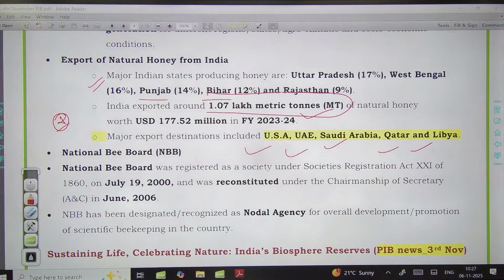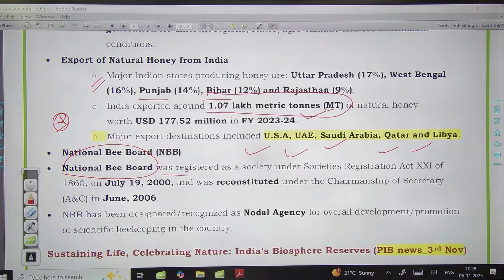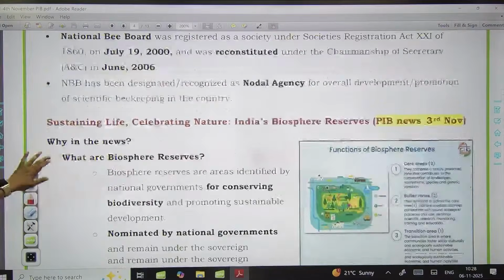Okay, now National Bee Board, जो कि implementing body है of this particular mission. So this is also a registered society under the Societies Registration Act of 1860. 2000 में इसे register किया था, and then this body was reconstituted under the chairmanship of the Secretary in June 2006. Okay, so that is about this national mission on honey and beekeeping.